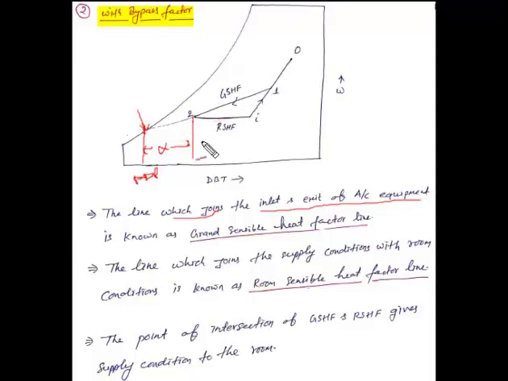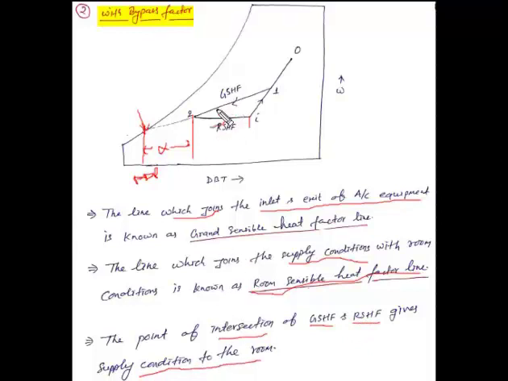So this line is known as the grand sensible heat factor line. The line which joins the supply condition with the room condition is known as the room sensible heat factor line. Here this is the supply condition and this is the room condition. This line is known as the room sensible heat factor line. The point of intersection of the grand sensible heat factor line and the room sensible heat factor line gives the supply condition of the room.